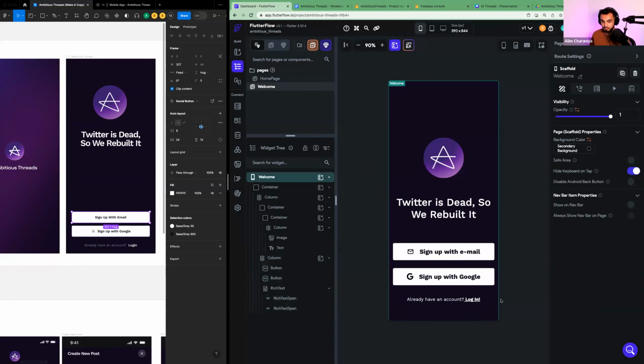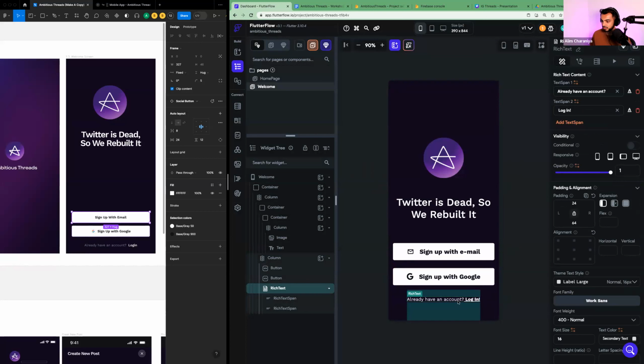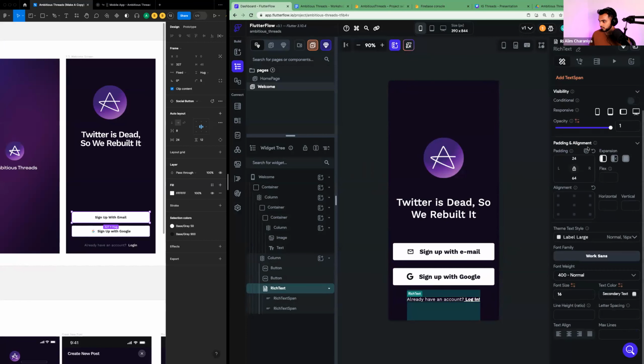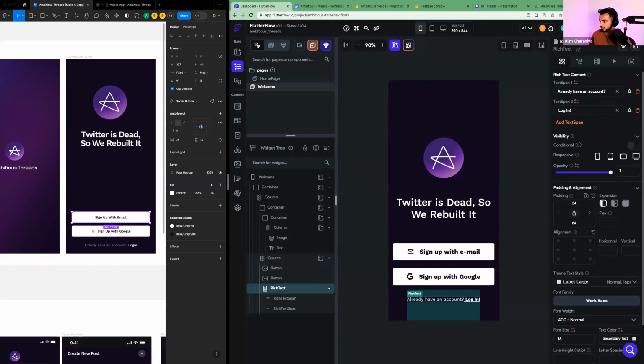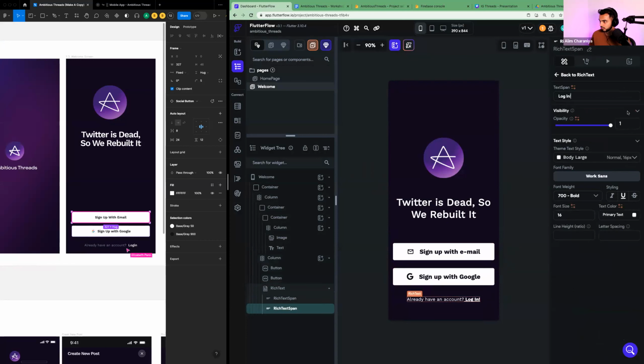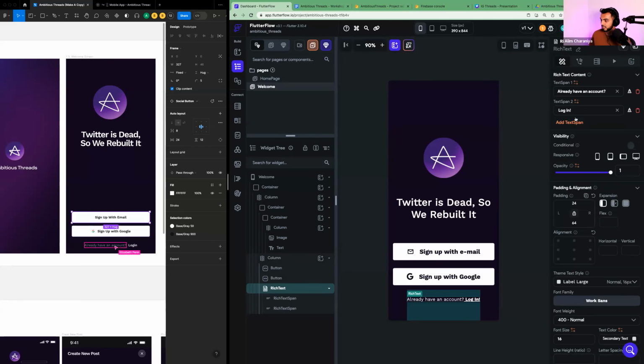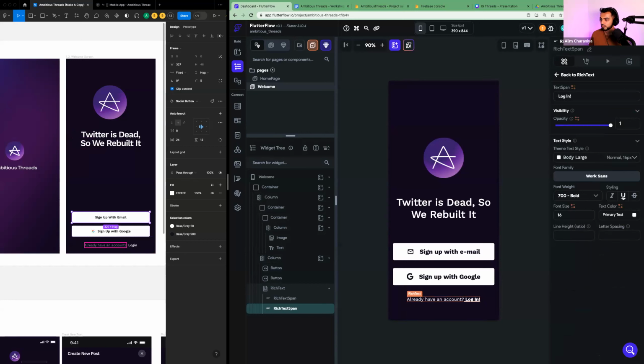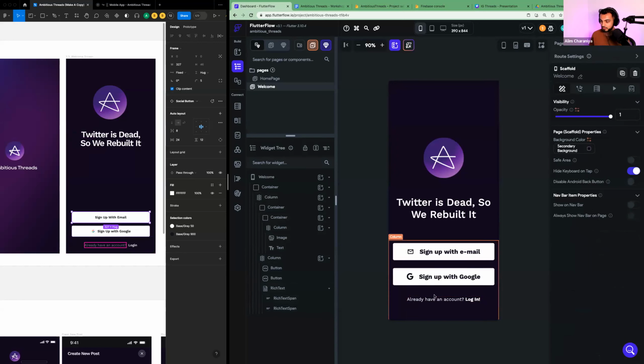Lastly, we have to update this login and get rid of that underline. So I'm going to click on this rich text. And at the top right, you're going to see the text. We are going to scroll, where'd it go? Found it. Okay, so we're going to click on this rich text, and under text span 2, on the right-hand side, here's where we see the text properties. We're just going to click on that, and that will give us the styling property panel, and we're just going to undo the underline. You can keep it there if you want.